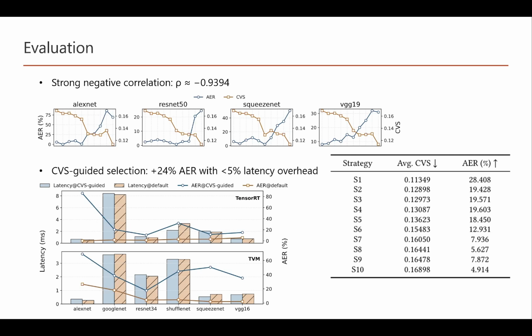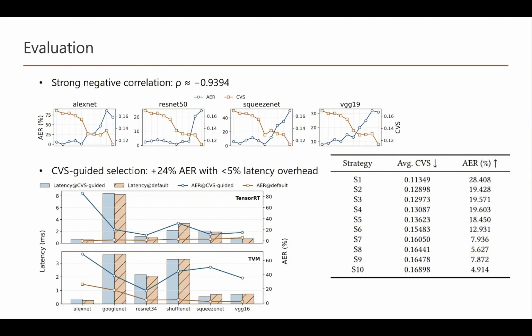We evaluated whether CVS is a useful proxy. The upper part compares CVS and AER. Here, AER means attack error rate, so higher AER indicates that the attacker makes more mistakes. We observe a clear trend. When CVS decreases, AER increases. Quantitatively, CVS has a strong negative correlation with AER, with a Spearman correlation around minus 0.9394.